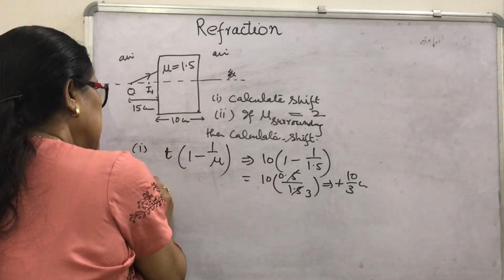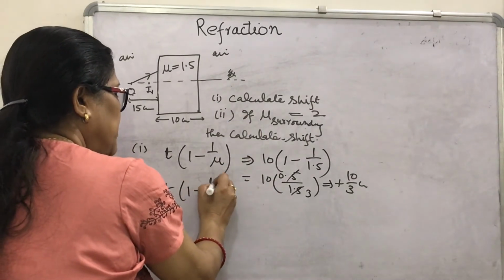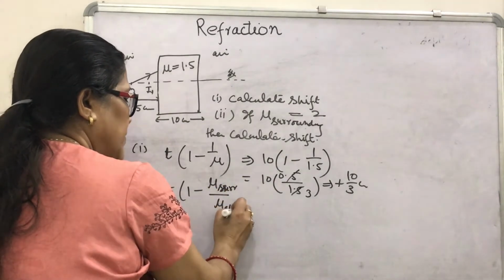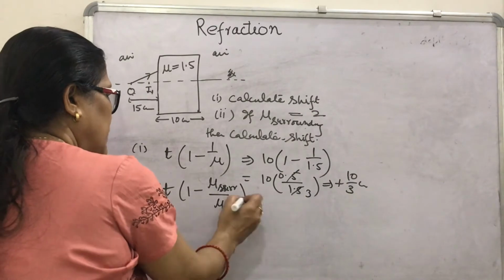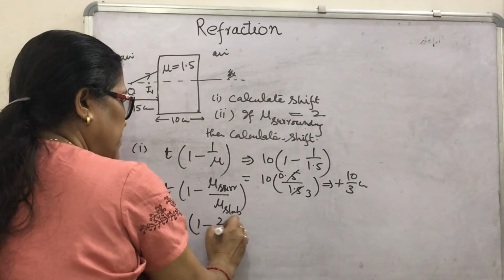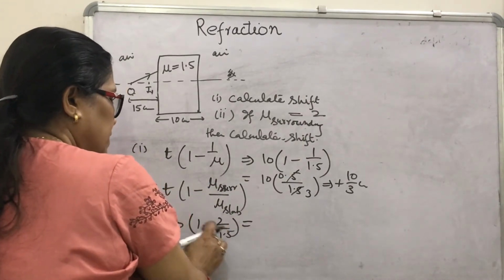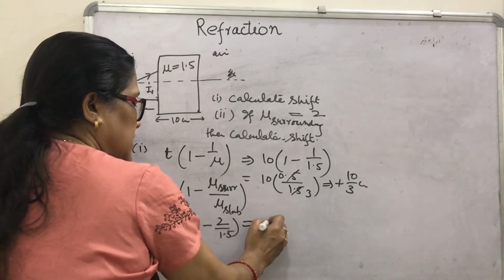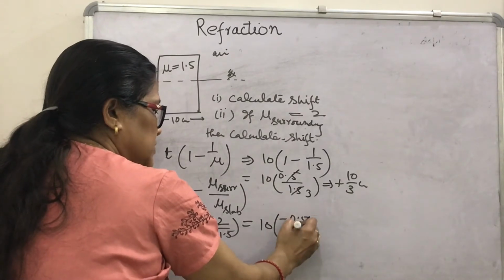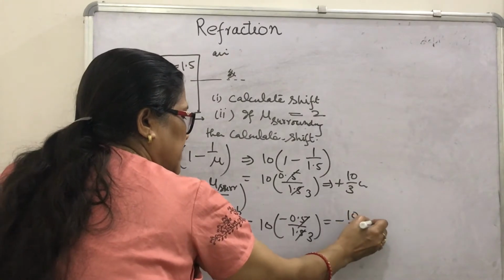In the second case, again, what is the shift relation? This is T times 1 minus mu surrounding upon mu slab. What will you write here? This is T, 10 centimeter, times 1 minus 2 by 1.5, as mu surrounding is given as 2. Then what will you get? 1.5 minus 2 is 10 into minus 0.5 upon 1.5. So again, what will you get? This is minus 10 by 3 centimeter.